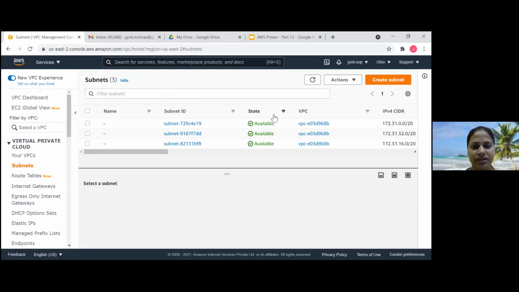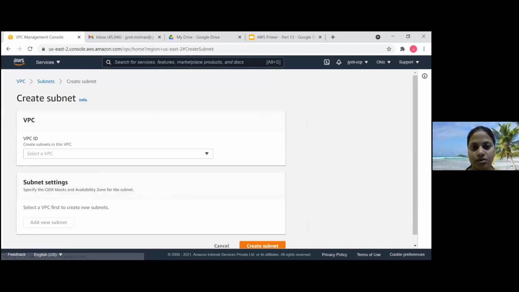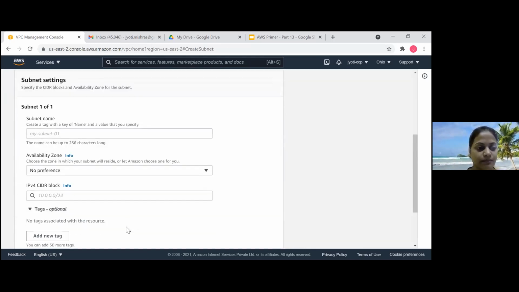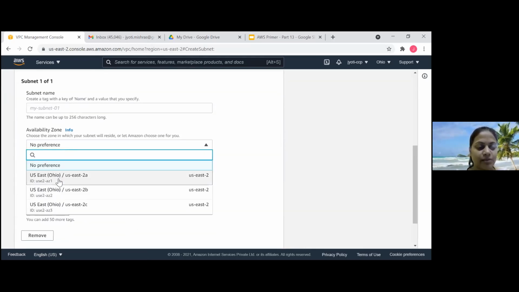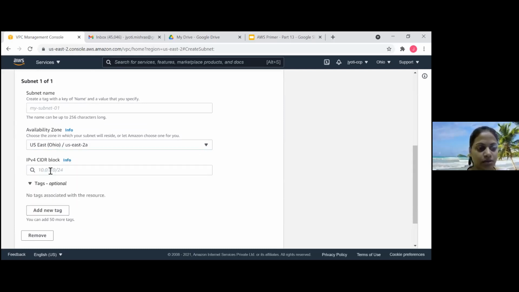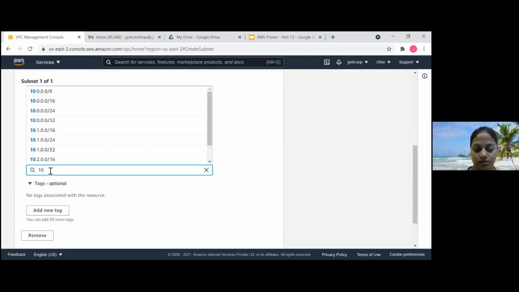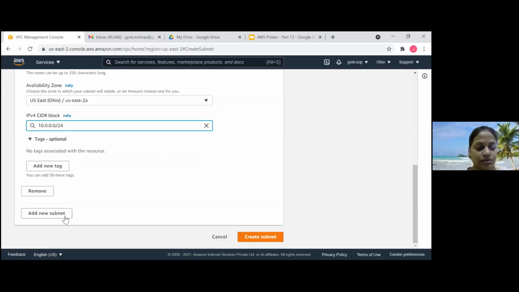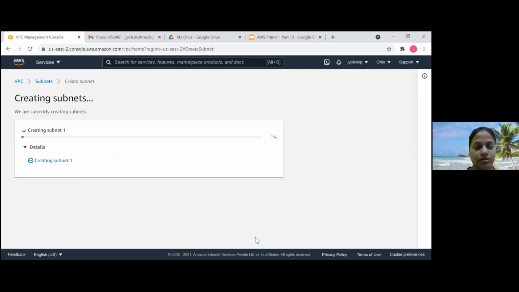For this, we can create a single subnet. That would do, because we are just understanding how we do a VPC pair. You can pick any availability zone. And then create subnet.